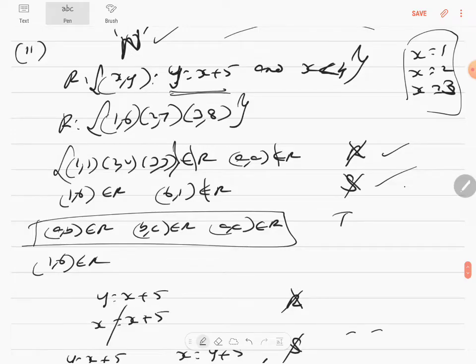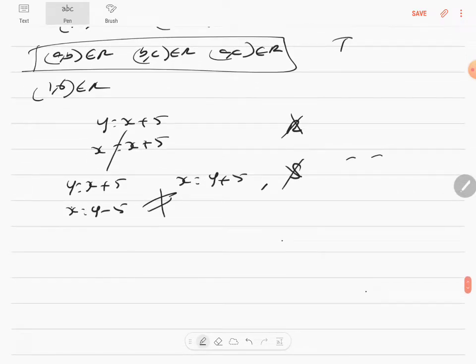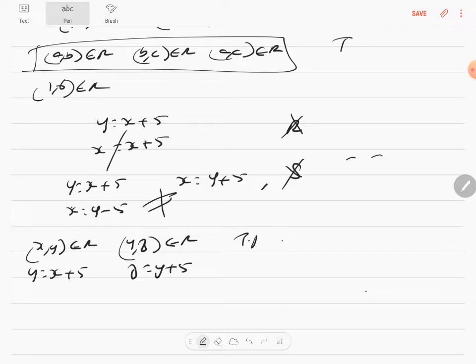Numerically and alphabetically. But look at what I'm going to do for transitivity. Just see: (x, y) is an element of R because y is equal to x plus phi. (y, z) is an element of R because z is equal to y plus phi. To prove (x, z) is an element of R, which means z is equal to x plus phi is what I have to prove.